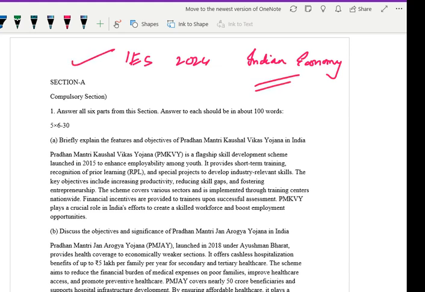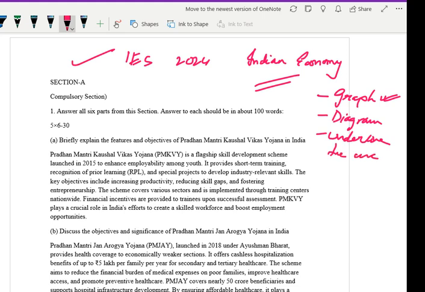So first let's start with how to write your answer. First I will tell you what I tell my students: you have to keep in mind everything, whichever answer you are writing. If there is a graph, you give the graph, because that is the most important thing at first, and then if there is a diagram, you mention that. And then you underline the core points, because when the teacher is checking, like from childhood what you have been told, you mention those.